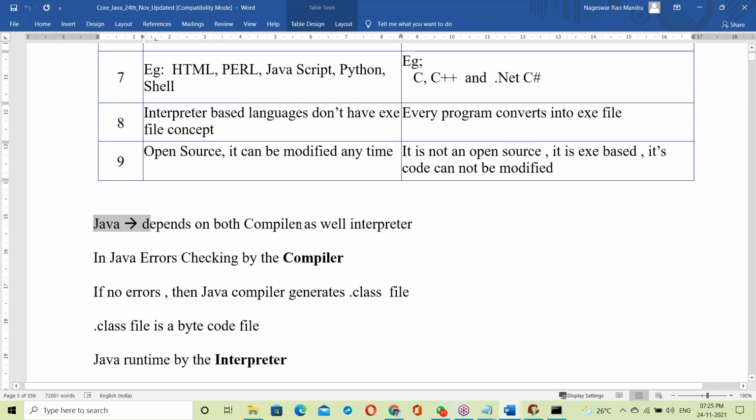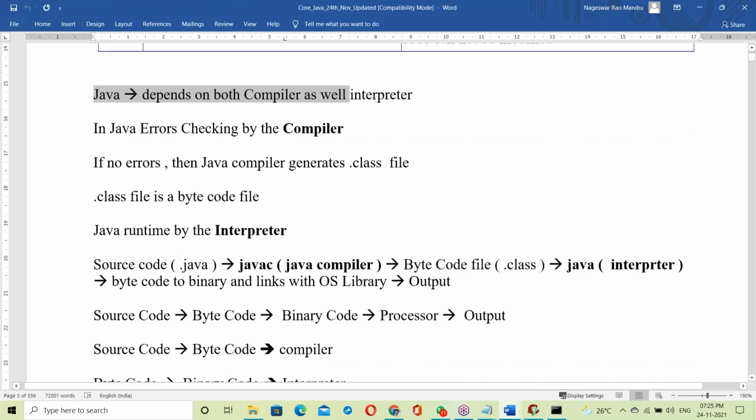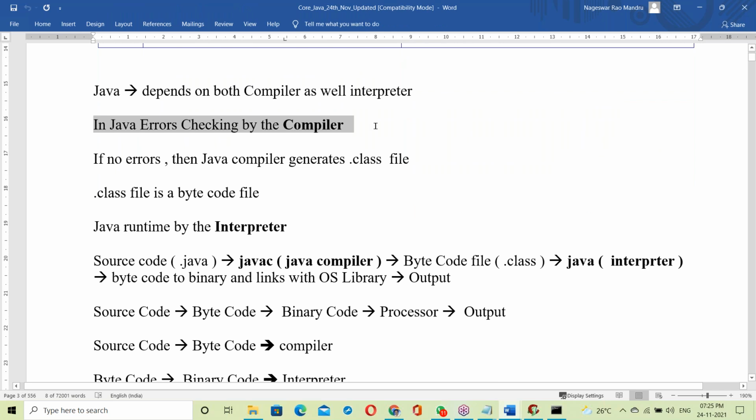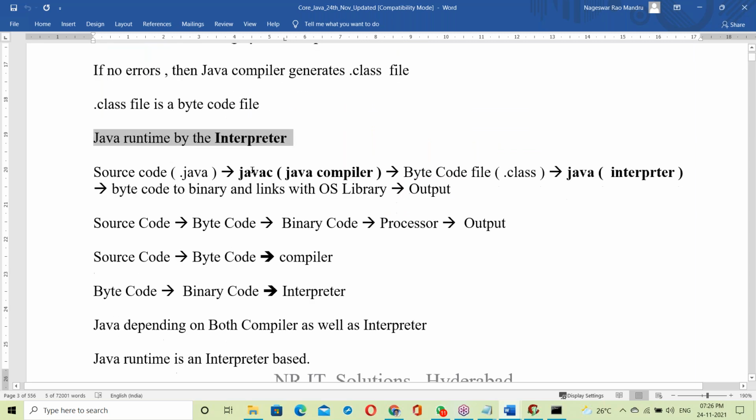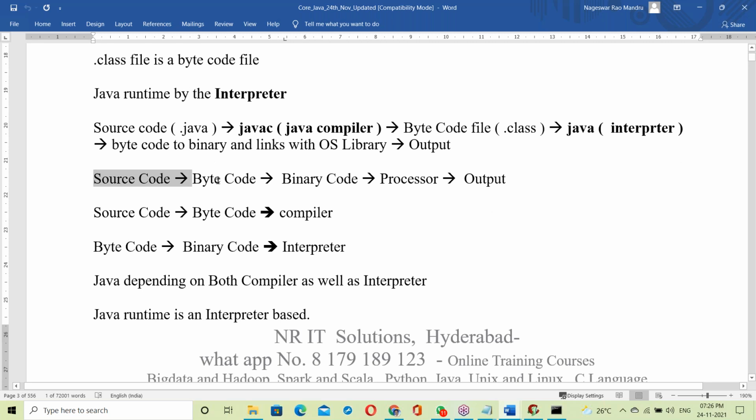Java depends on both. Same explanation: Java checks errors with the compiler; if no errors, it generates the .class file; and Java runs with the interpreter. Source code to byte code to binary code, then the processor produces output. Why was byte code introduced? To make Java platform independent and portable.